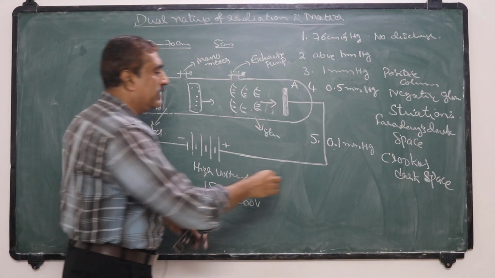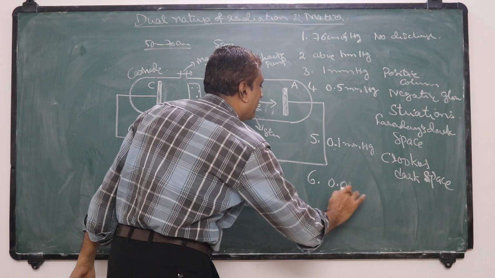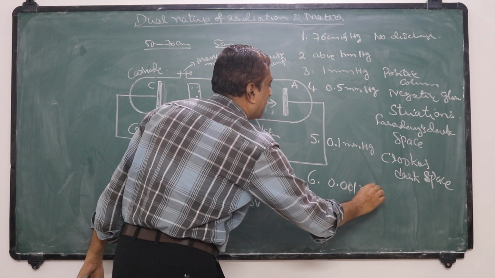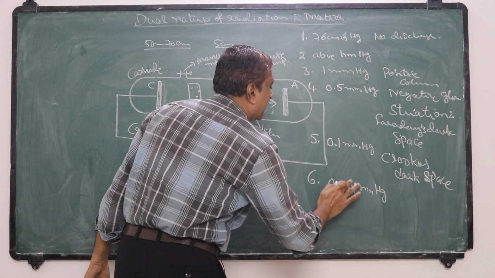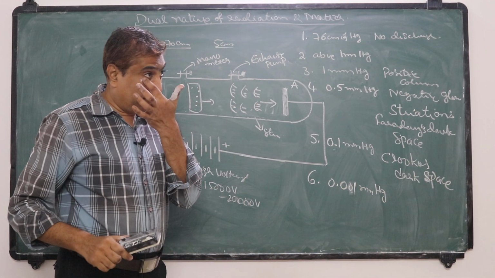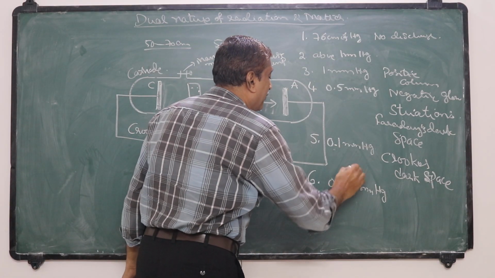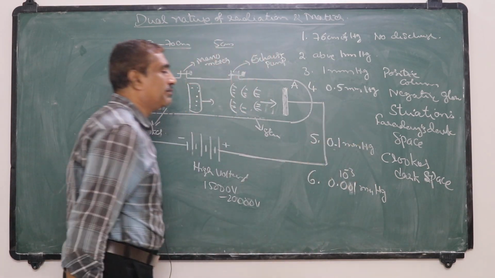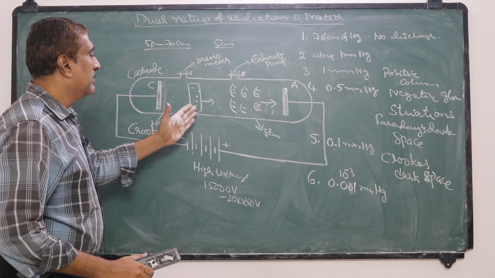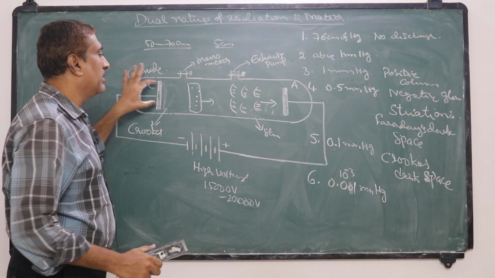Now if the pressure is further decreased to 0.01 mm of mercury, that is about 10 to the power minus 3 mm of mercury, then the entire region is filled with dark space.